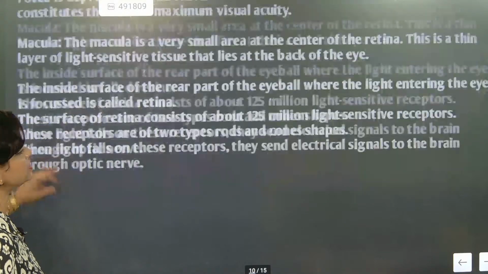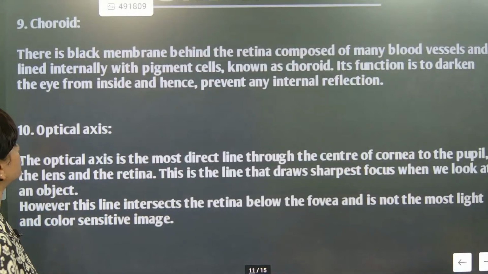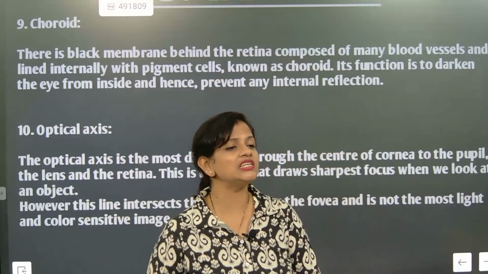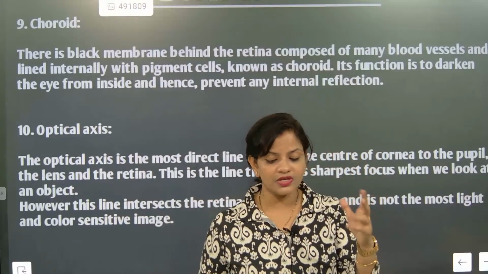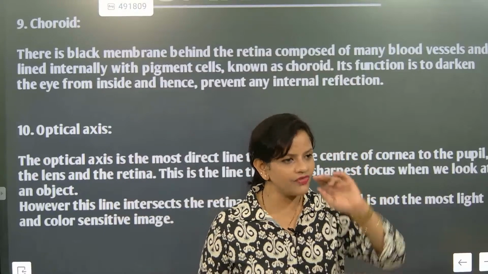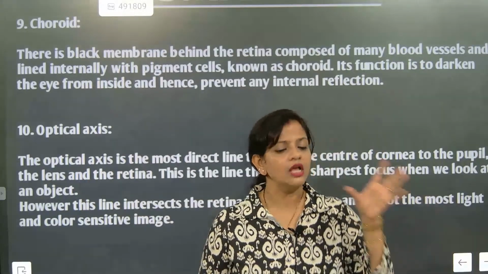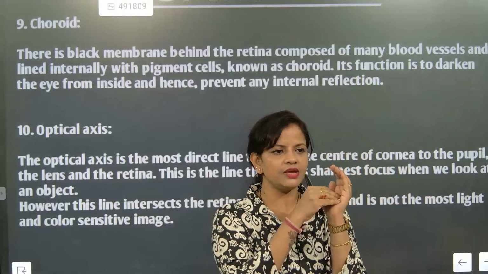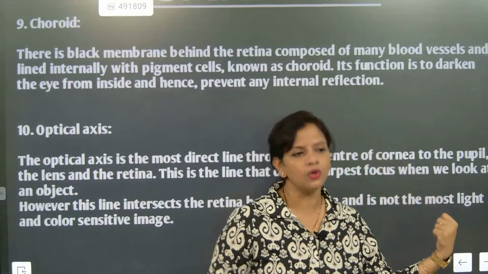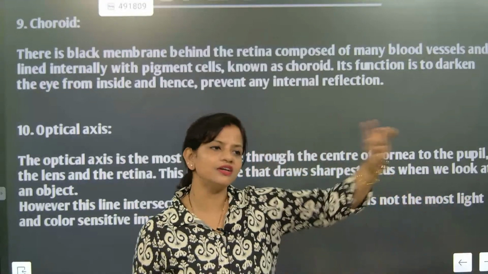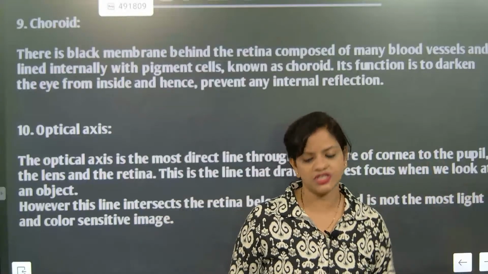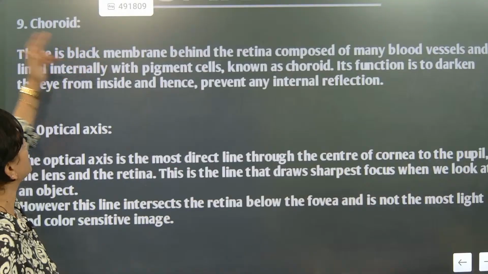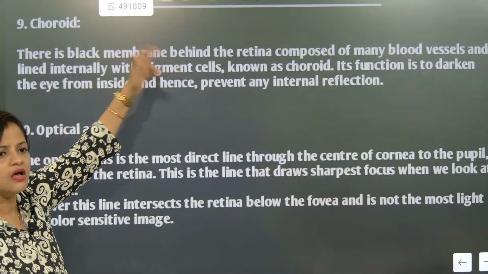Now the next part is the choroid. You might have seen in a rainbow that its formation is due to total internal reflection, dispersion. If you did not have a black covering outside, once the image is formed, the light would go out again, and the color dispersion would happen. You would not be able to have vision. So the choroid is a very important part because it covers the back of the retina.